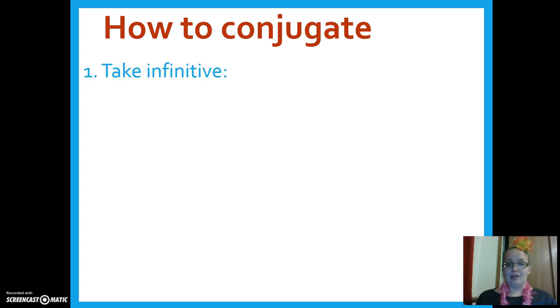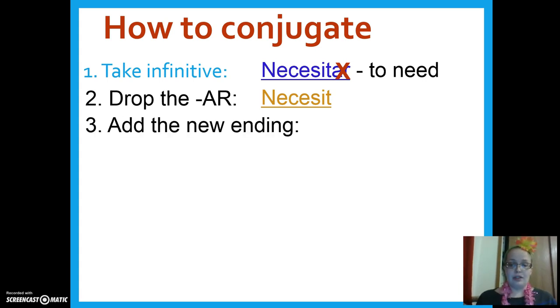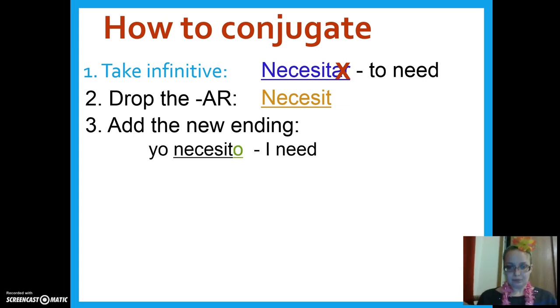Our third example. First step, the infinitive. And our infinitive in this case is necesitar, to need. Second step is to drop the AR. So we're going to cross off the AR and necesitar. And we have necesit, N-E-C-E-S-I-T. Our third step then is to add the new ending.